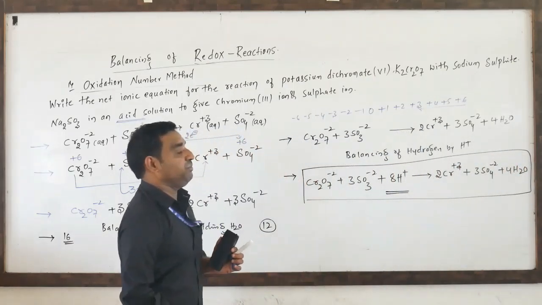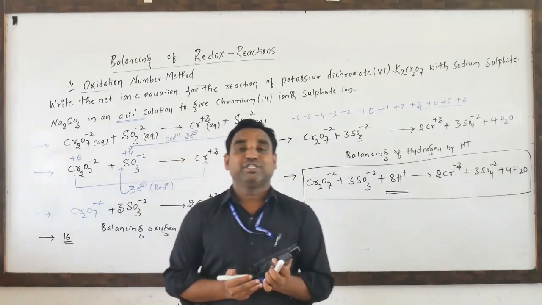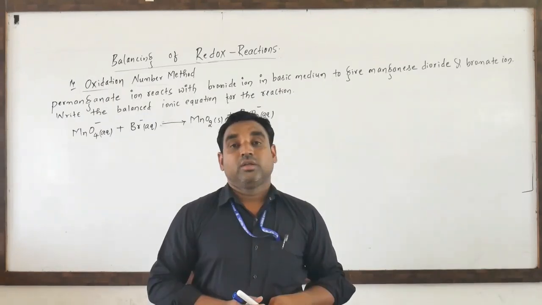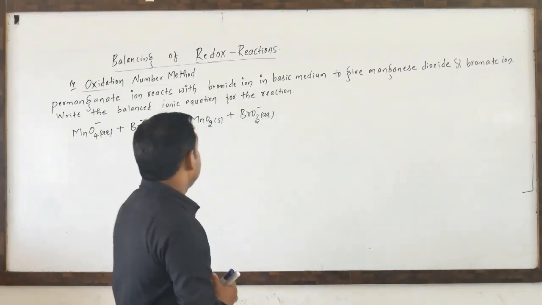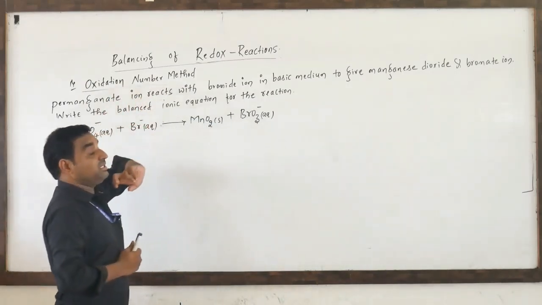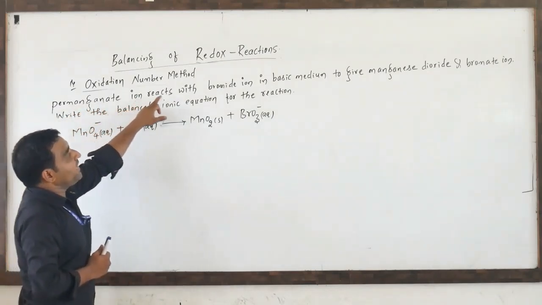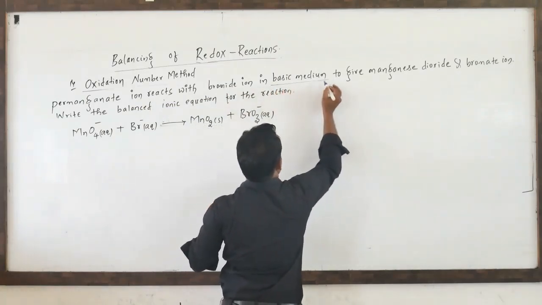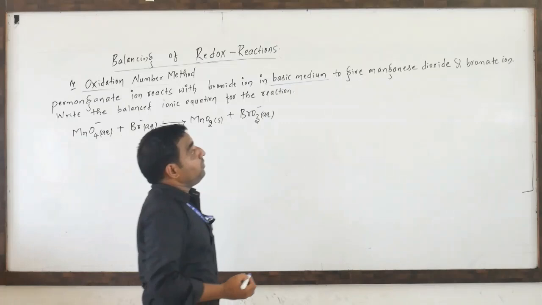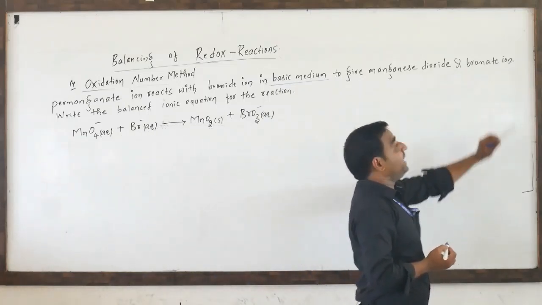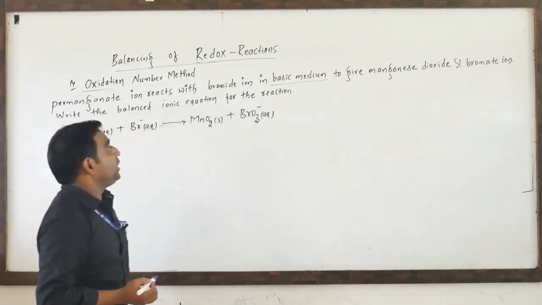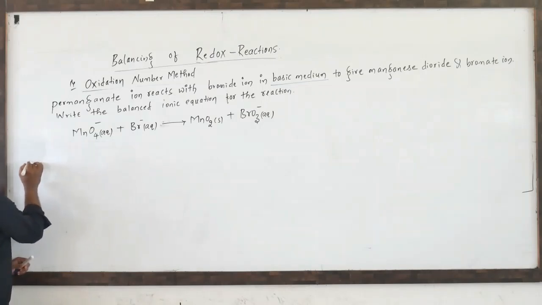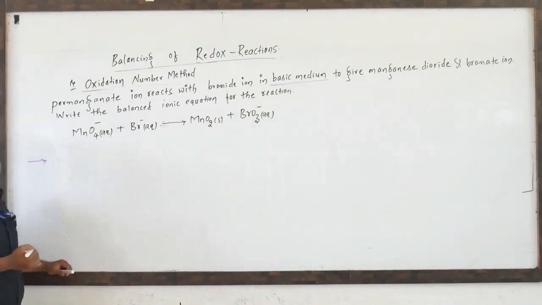In case of acidic medium, it's a very important part of this redox reaction, that is the balancing by the oxidation number method. Yes, one more example to balance by the oxidation number method. Permanganate ion reacts with bromide ion in basic medium, and we have to know the important part here, it is in basic medium, to give manganese dioxide and bromate ion. Write a balanced ionic equation for the reaction. So they have given us the skeletal equation, which we have written here already. Then the first step is we have to write the oxidation number of all the species in the given equation.